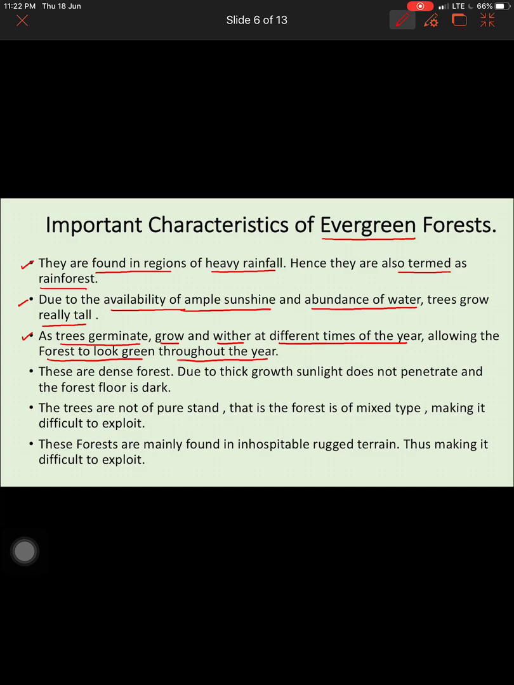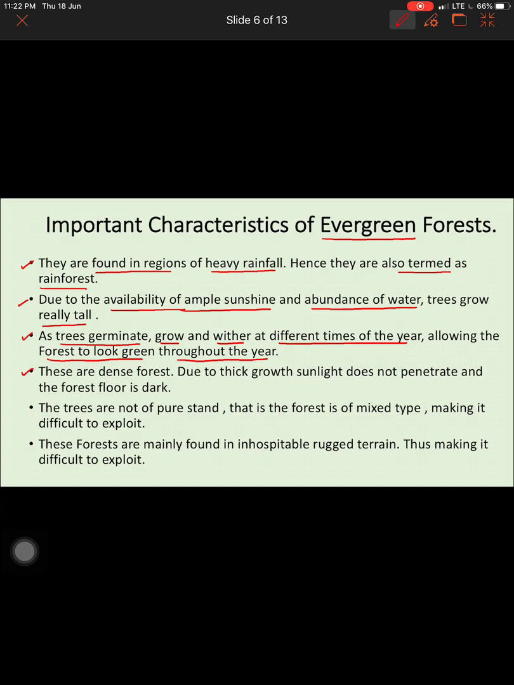So that is the reason why tropical evergreen forests are known as evergreen, because the trees shed the leaves at different times of the year. They don't germinate, grow, or die at one same time. They germinate, grow and die at different times of the year, allowing the forest to look green throughout the year. So this is one reason why we call the tropical rainforest the evergreen forest also.